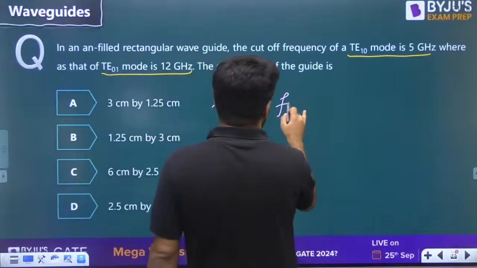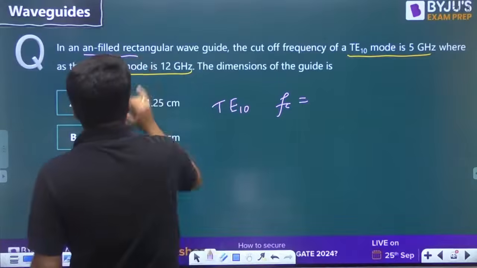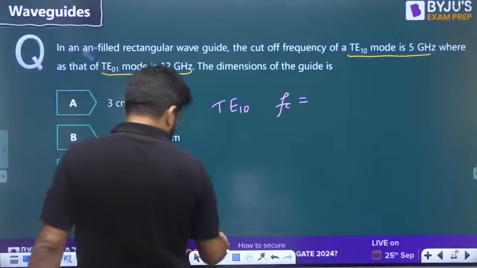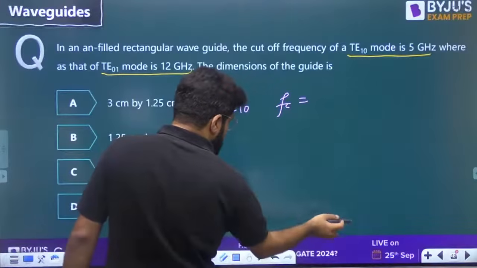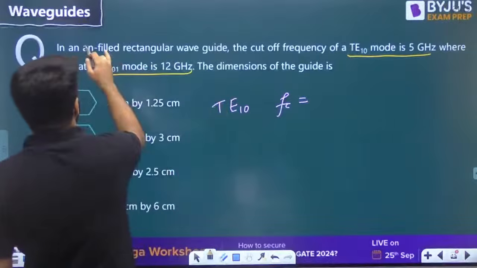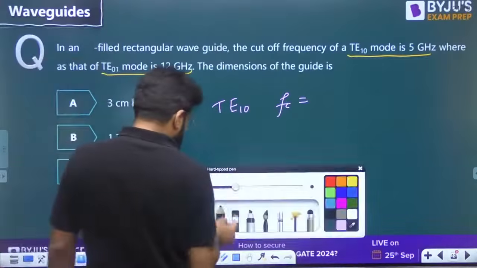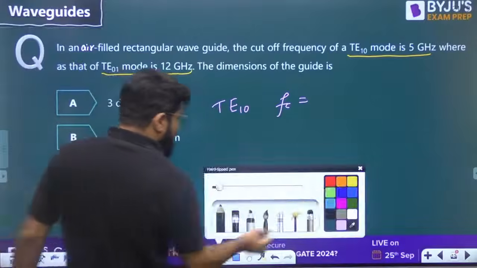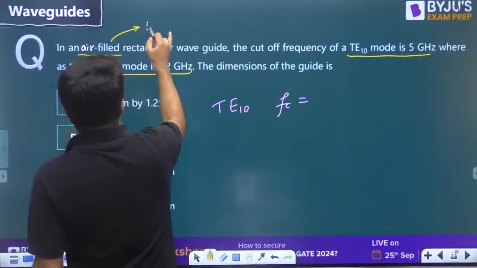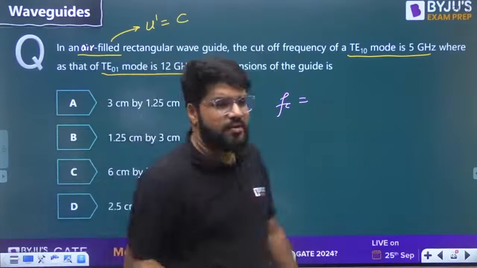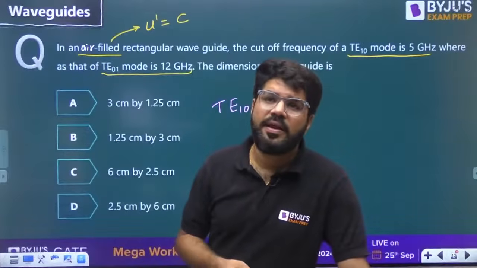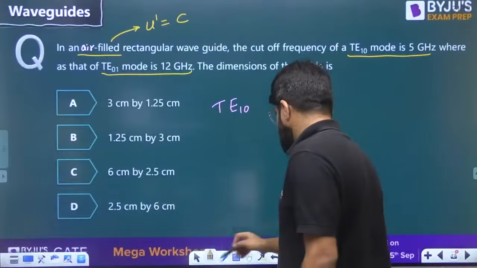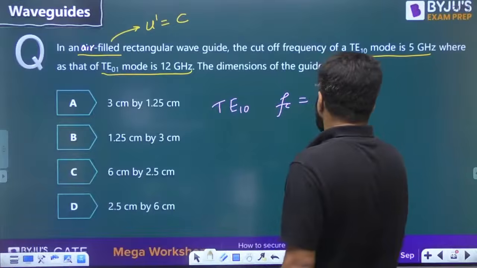For TE10, the cutoff frequency is given by the formula. It is air filled. Sorry, this is a typo error, I want to mention here air filled. Because this is air filled, what is the dielectric inside? It is air, and the speed of a wave in open air is c, 3 into 10 power 8. So directly the cutoff frequency is c by 2a for the dominant mode.